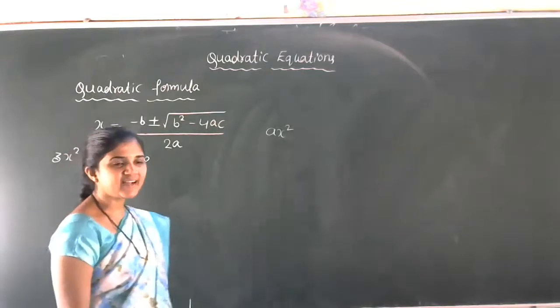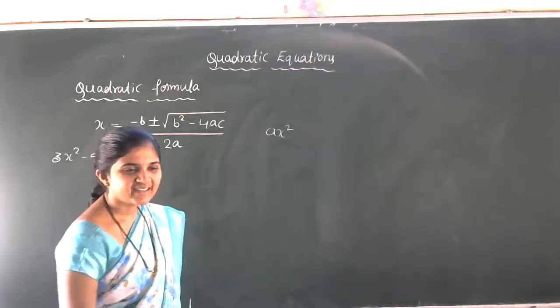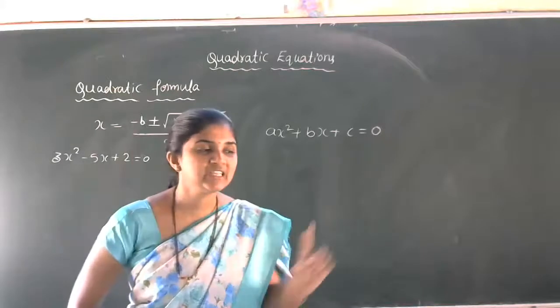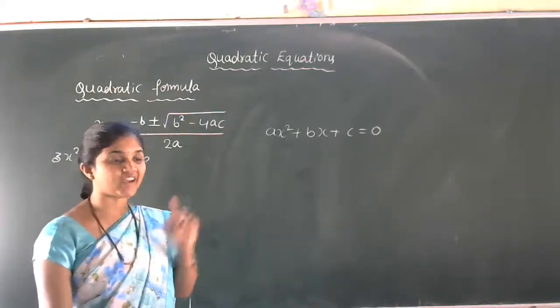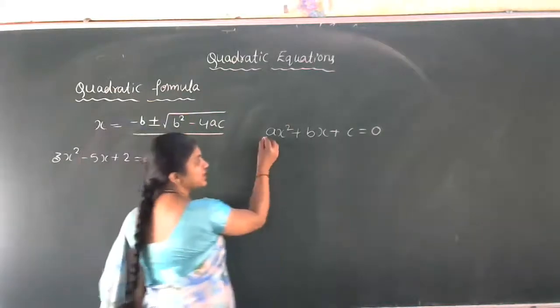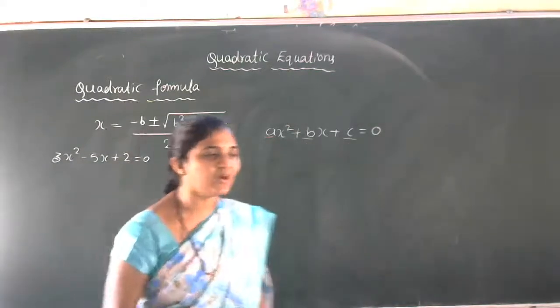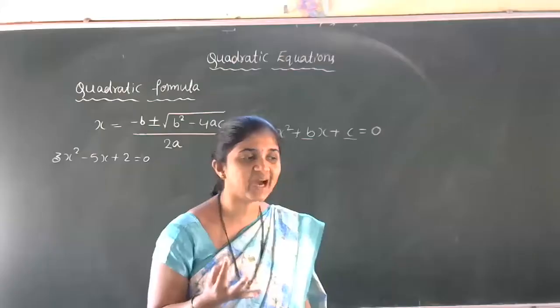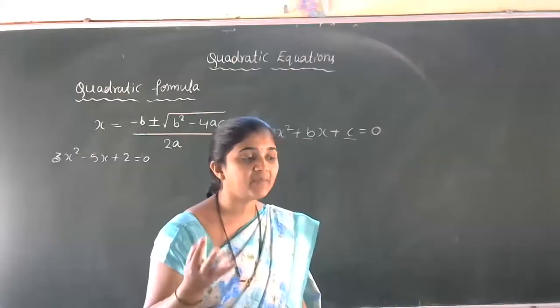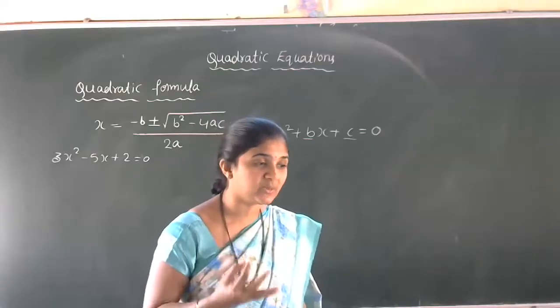Nivedita: ax square plus bx plus c is equal to 0. Yes, ax square plus bx plus c is equal to 0. This is the standard form of the quadratic equation. So here a, b, c are real numbers. You all know what they are. a, b, c are real numbers, a and b not both equal to 0.